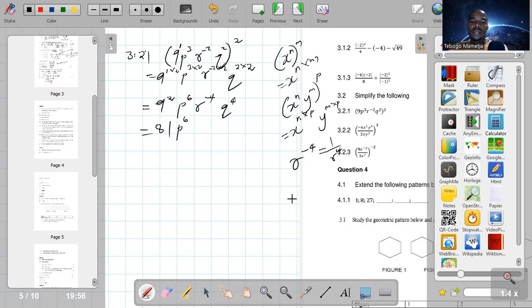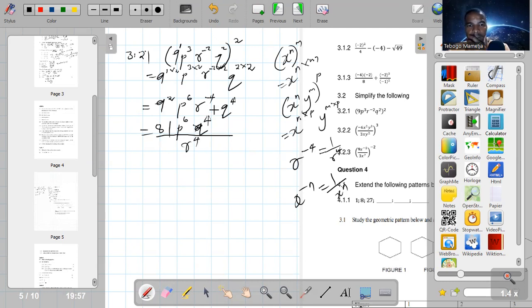It comes from the law of negative exponents: when a base is raised to a negative exponent, it becomes 1 over x to the power of n. So we apply the same concept there. So this is going to be 1 over r to the power of 4, then times q to the power of 4.